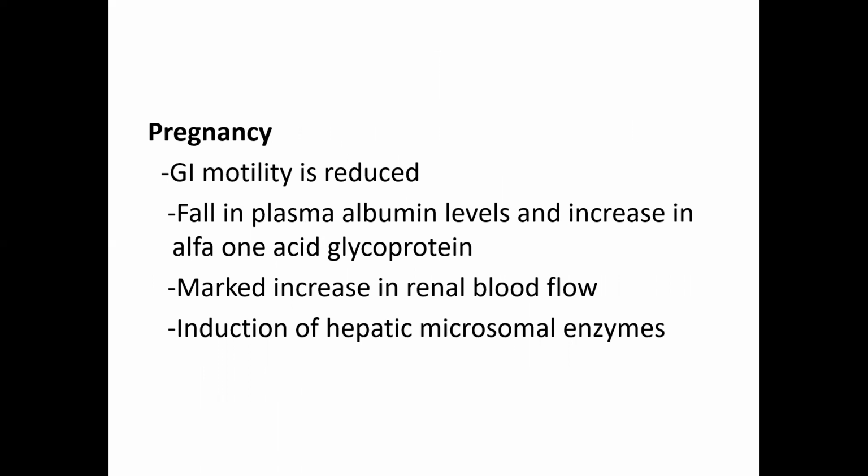In pregnancy, the gastric motility is reduced, so there is delay in absorption of orally administered drugs, and there will be a fall in plasma albumin levels and an increase in alpha acid glycoprotein. So what happens? The unbound fraction of acidic drugs is increased and that of basic drugs is decreased, and there will be a marked increase in renal blood flow. So polar drugs are eliminated faster in pregnancy. And there will be induction of hepatic microsomal enzymes. So the drugs are metabolized faster in pregnancy.